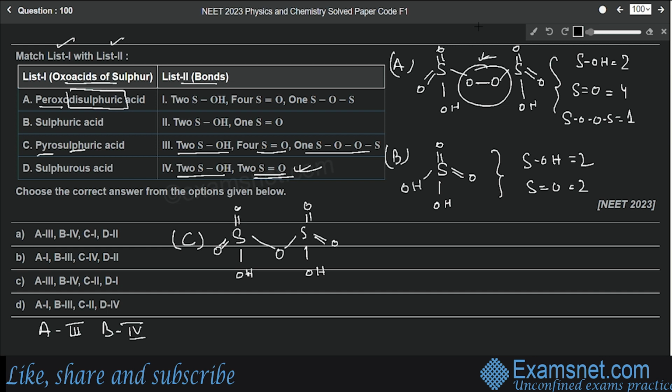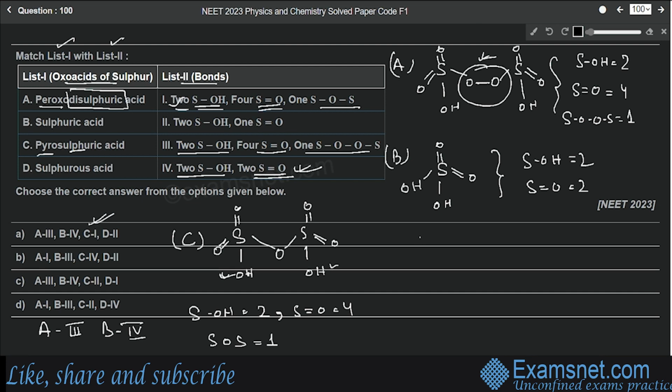So in this case, how many S-OH bonds are there? 1 and 2. How many S double bond O are there? 4, right, and 1 S-O-S bond. This is 1. So which will be the correct match for this? First one: 2 S-OH, 4 S double bond O and 1 S-O-S. So number C will be matched with number 1.